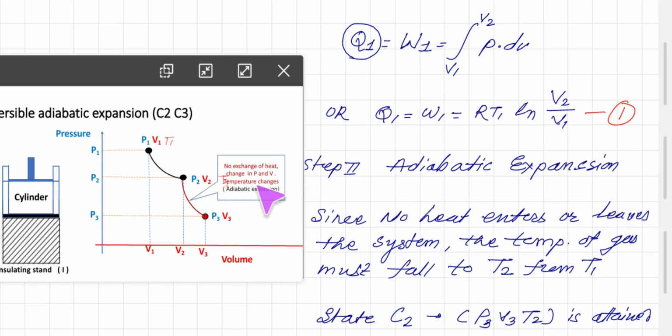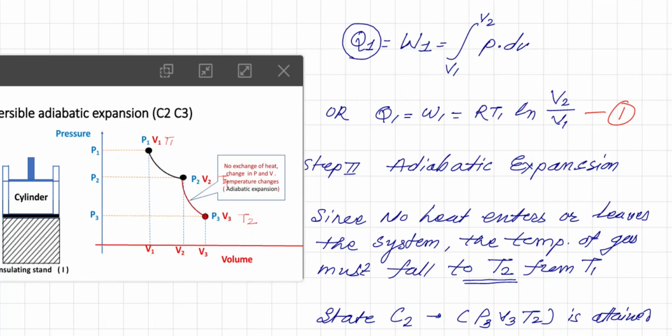The important thing is that it is an adiabatic expansion, so no heat is taken in or given out, and due to expansion the temperature falls and the temperature attained is T2.